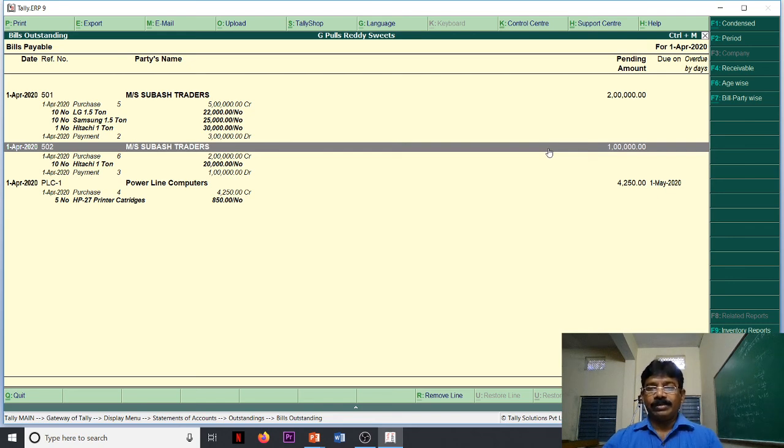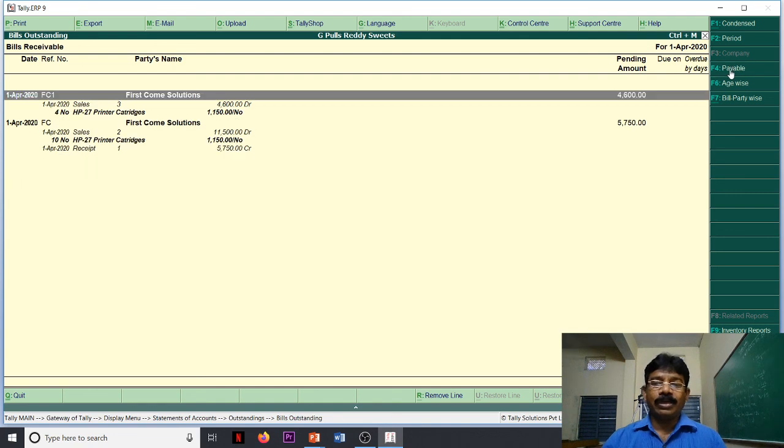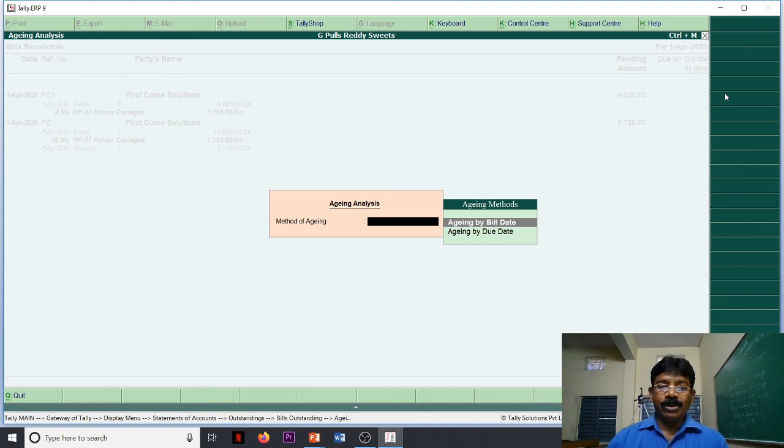So now we are at bills outstanding. It is bills payable. You want receivables? Come to the button bar, click or select F4. Receivables is the earlier one, which I already did. Now come to the age-wise analysis. When you want aging analysis, whether you want it according to the bill date or according to the due date.